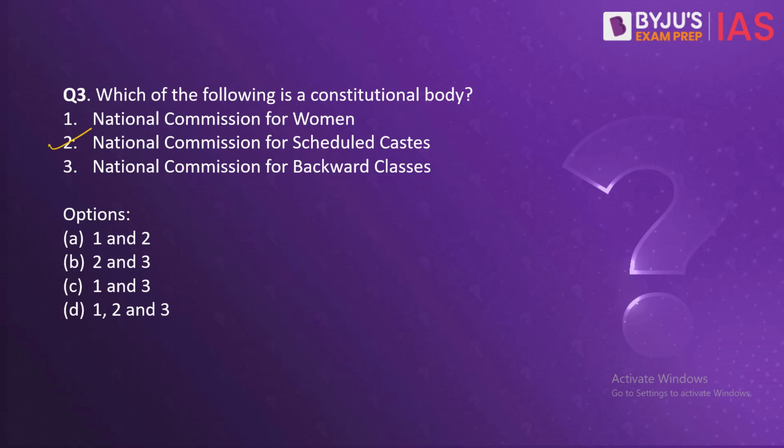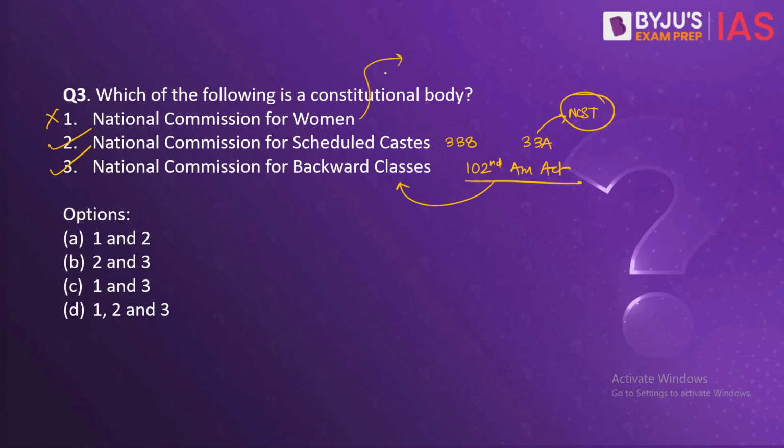This is a constitutional body which has been enshrined in the constitution under Article 338. 338A created NCST. This is also now a constitutional body after the 102nd Amendment Act that provided it a separate constitutional status. This, however, is not a constitutional body. Can you in the comments tell us that this statutory body has been created under which act of the parliament? So over here our correct answer would be B.